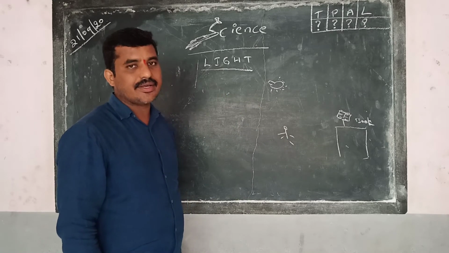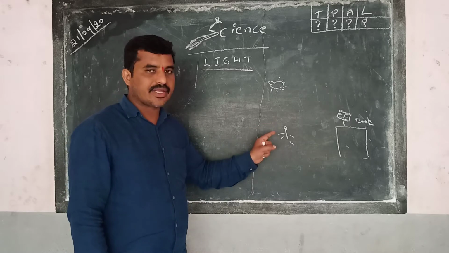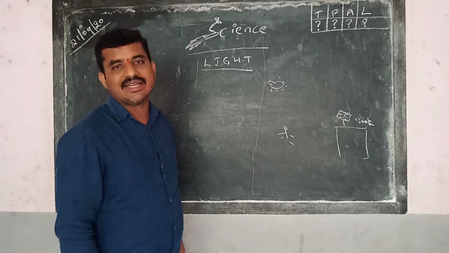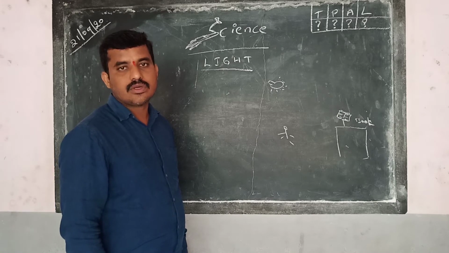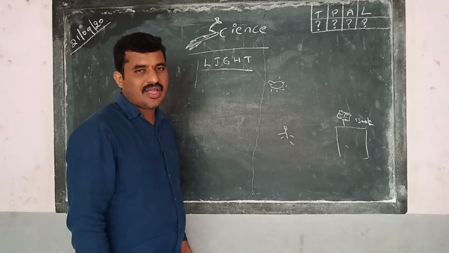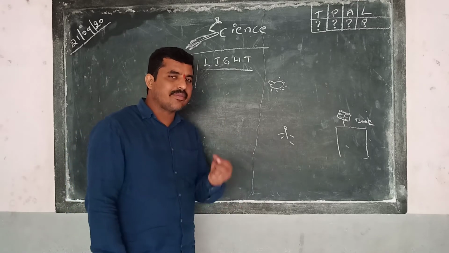So what do we understand here? Something is making us see the object. What is that making us see the object? Light. Light helps us to see. Light makes us see the objects. And let us see how this light makes us see the object.